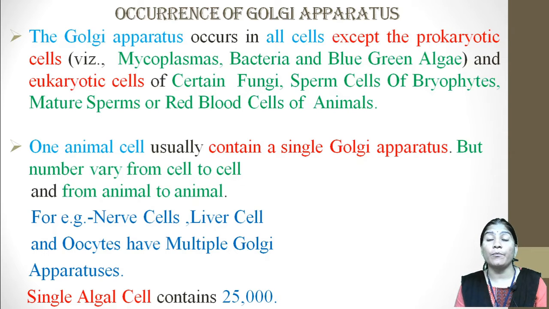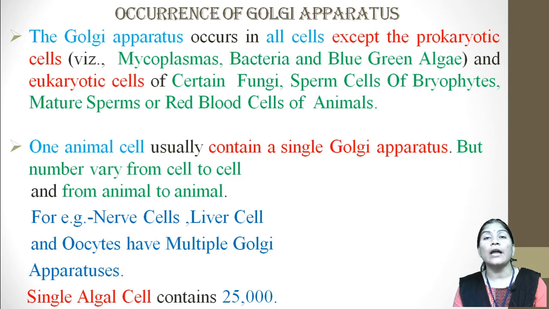So the Golgi apparatus occurs in all cells, but there are some exceptional cases in prokaryotic as well as eukaryotic cells. In the prokaryotes, the exceptional cells are the mycoplasma, bacteria and blue-green algae, where the Golgi apparatus is totally absent.